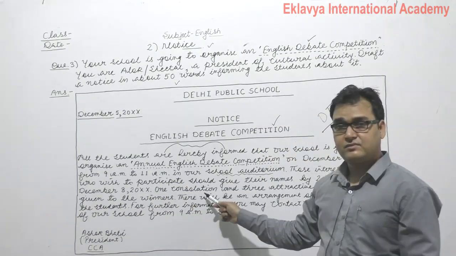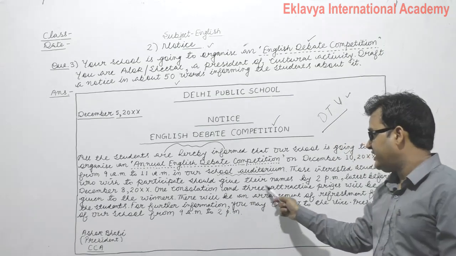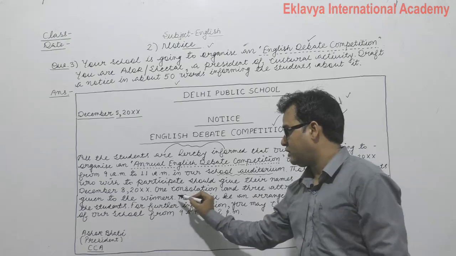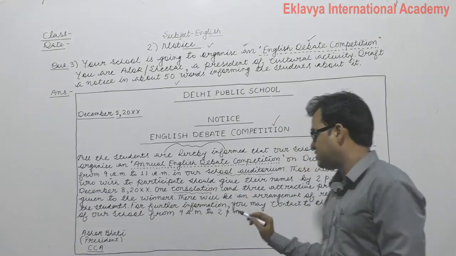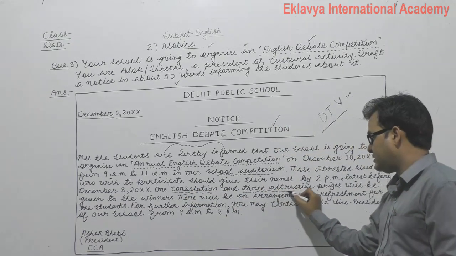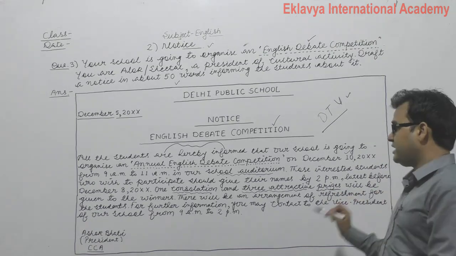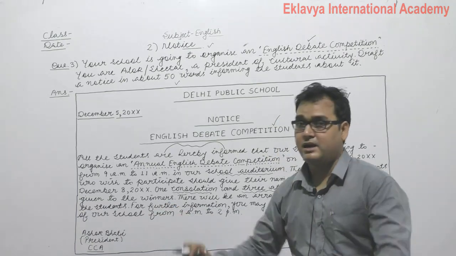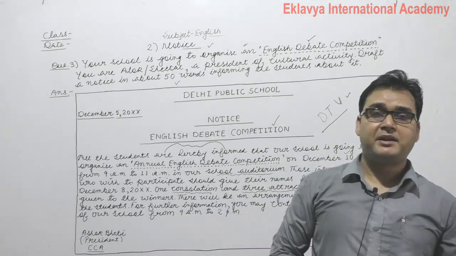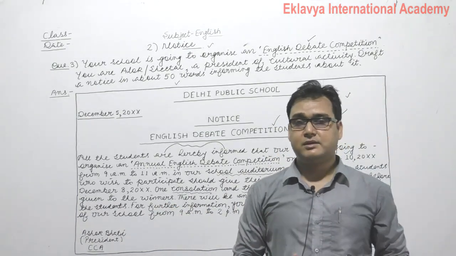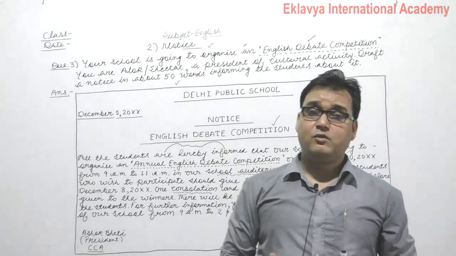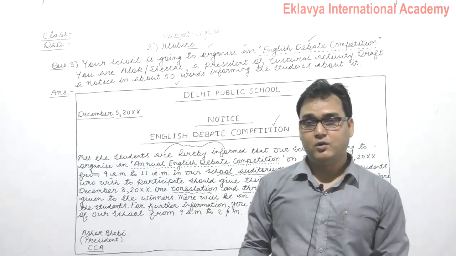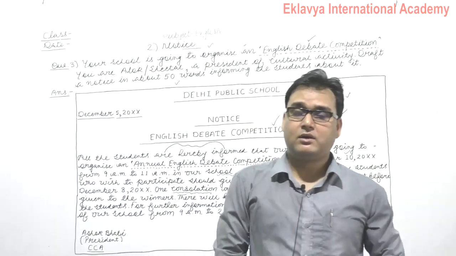One consolation and 3 attractive prizes will be given to the winners. Again, in passive voice, will be given to the winners. I'm repeating the line orally: one consolation and 3 attractive prizes will be given to the winners. Okay, the winners will get 3 attractive prizes and 1 consolation prize.